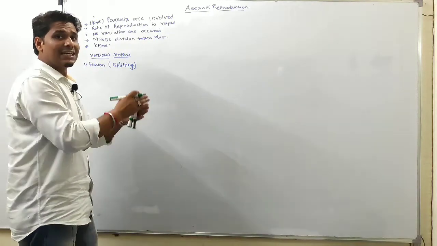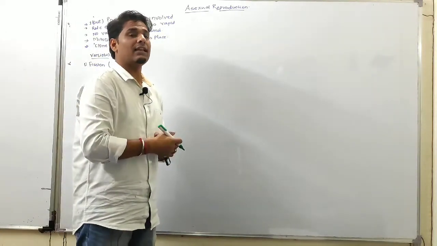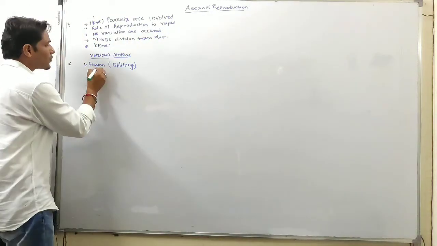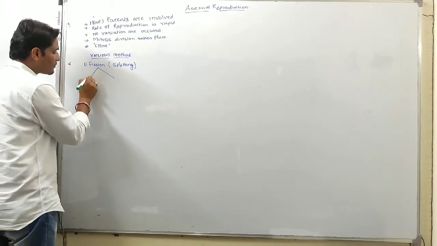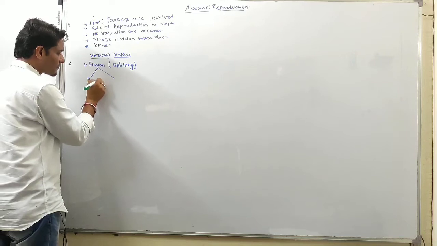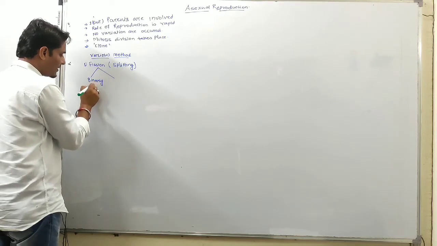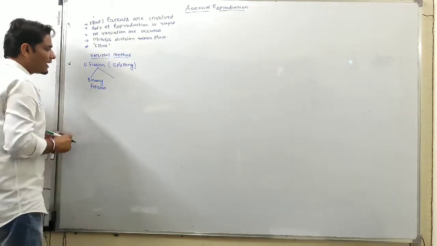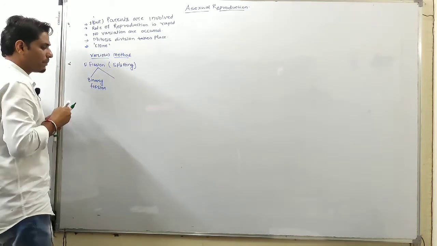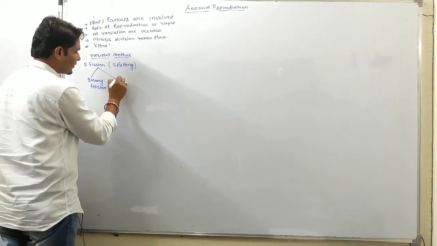So one cell splits into two cells, that is called fission. Fission is basically of two types: one is called binary fission, and the other is called multiple fission.